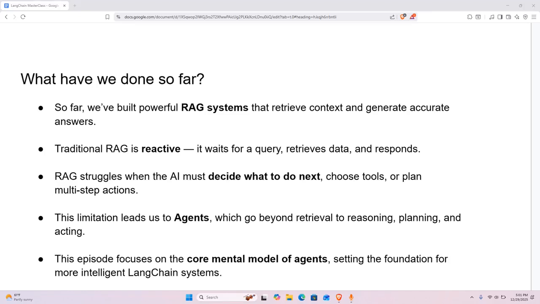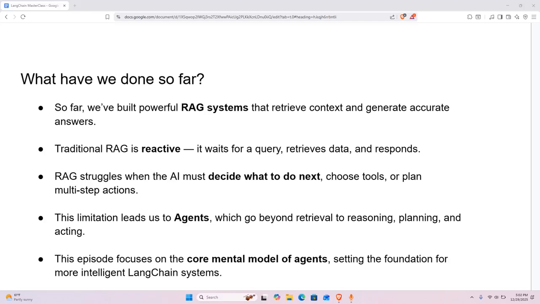In this episode, we're moving beyond information retrieval and stepping into agents. Yes, agents. You'll understand what agents really are and how they are fundamentally different from chains and RAG pipelines, and why agents are the foundation for building truly intelligent systems. Systems that can reason, plan, and act. No heavy coding yet. This episode is all about building the right mental model, because once you understand agents, everything you build next will make a lot more sense.